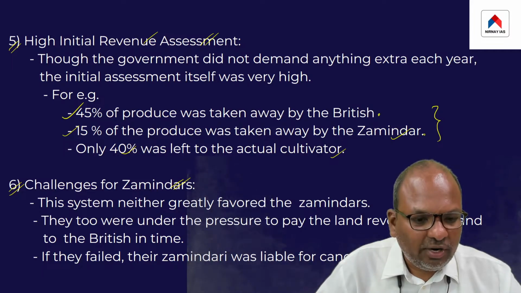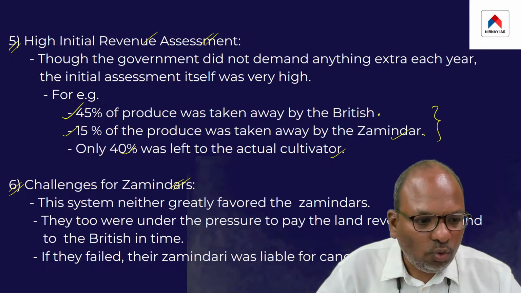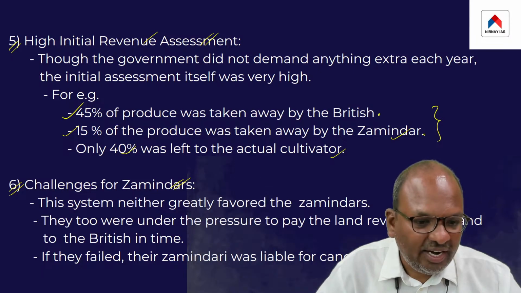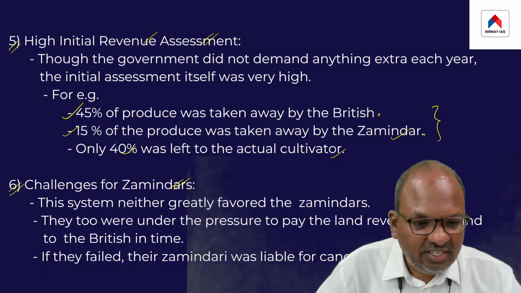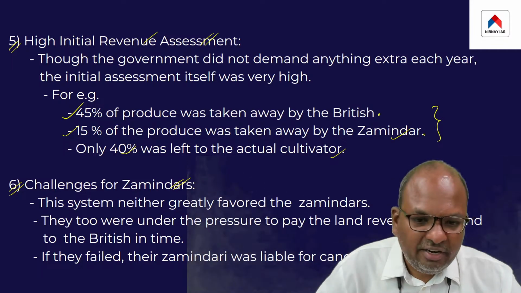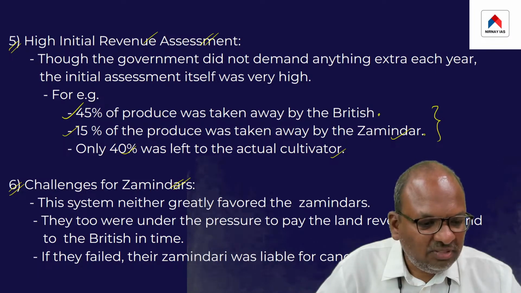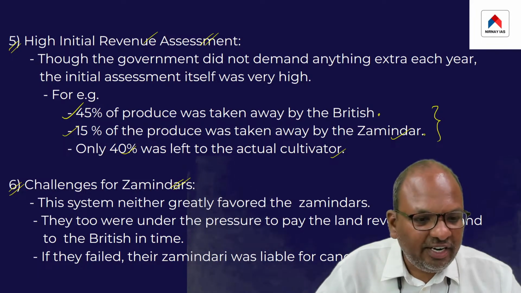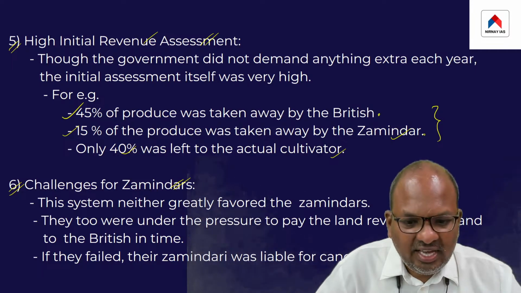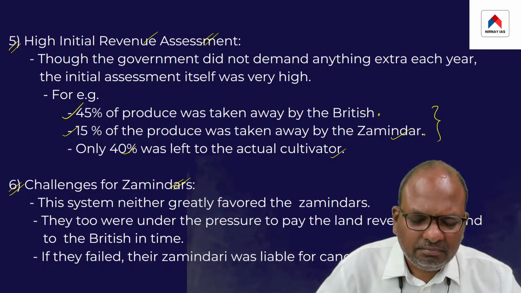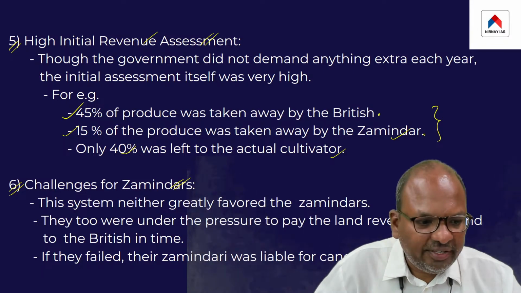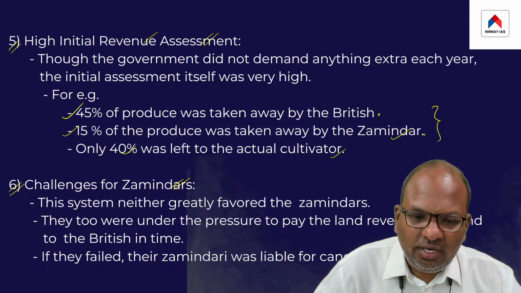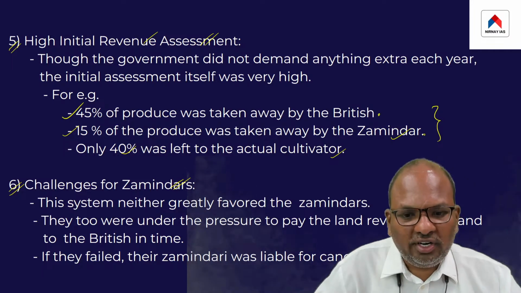The whole point which I'm trying to convey is that this system possibly benefited only one entity, that is the British. It neither benefited the peasant nor the zamindars. Possibly it benefited only the English East India Company. So that's all about this system. This topic is very important, both for prelims and for mains.